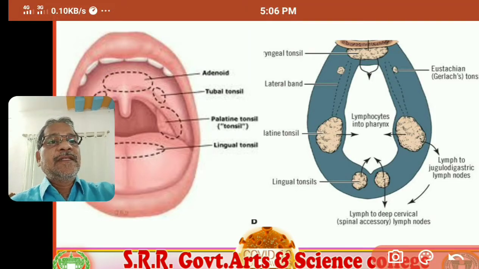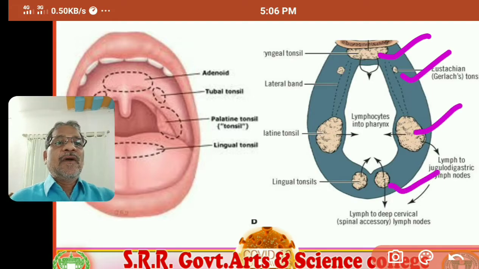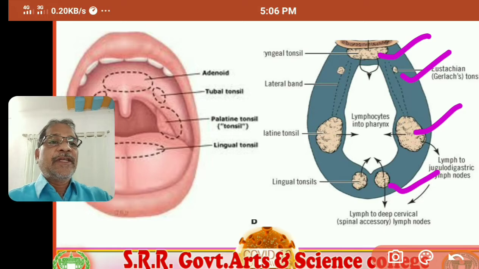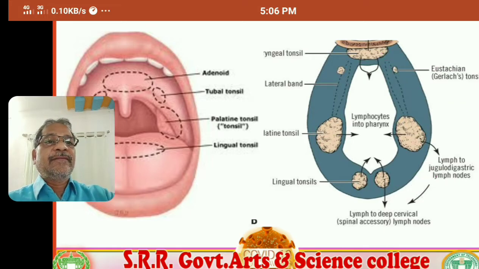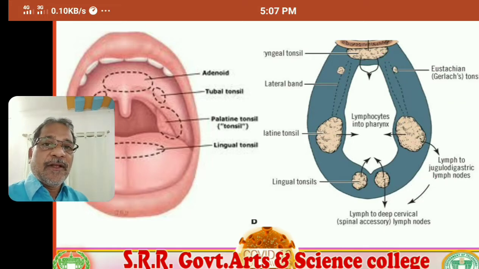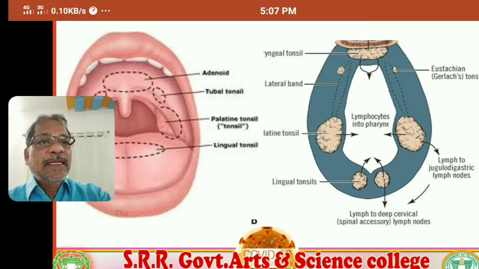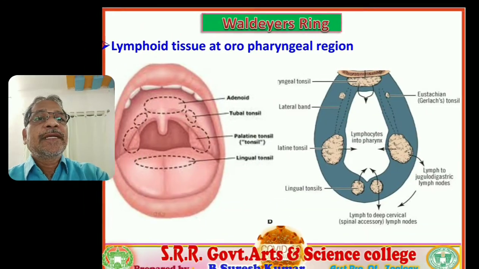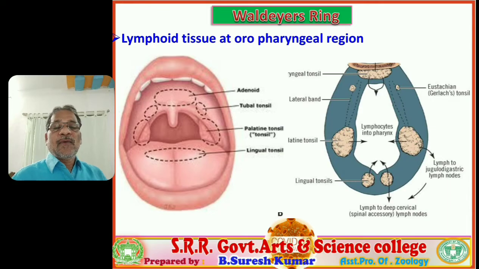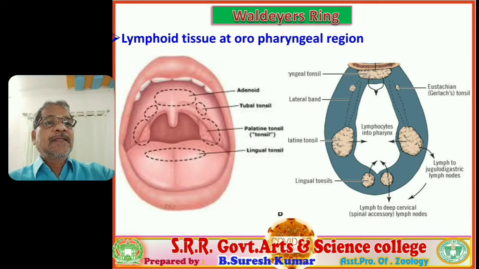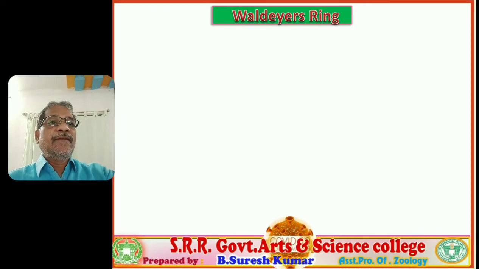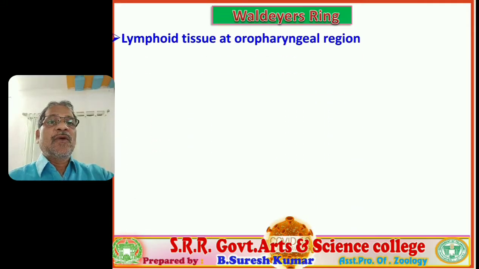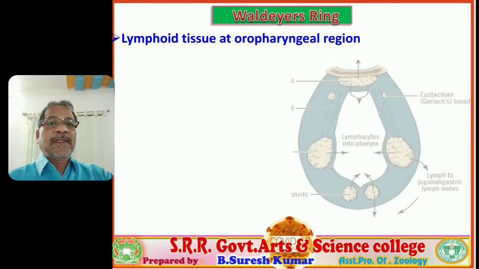You observe this is one lymphoid organ, and one more, and one more, and one more. All these are present in what fashion? Circle fashion. So all these lymphoid tissues together are considered Waldeyer's ring. Let us discuss what lymphoid organs are concerned with Waldeyer's ring.